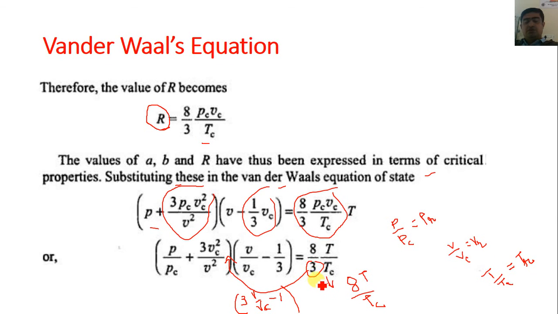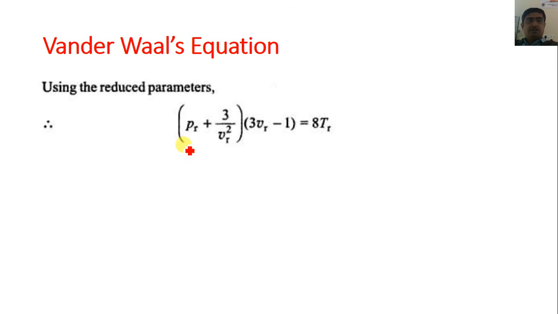If you want to convert this equation into the equation of reduced pressure, volume and temperature, then we can write Pr plus 3 upon Vr square into 3Vr minus 1 is equal to 8Tr. So by using the reduced parameters, the van der Waals equation is simplified to Pr plus 3 upon Vr square into 3Vr minus 1 is equal to 8Tr.